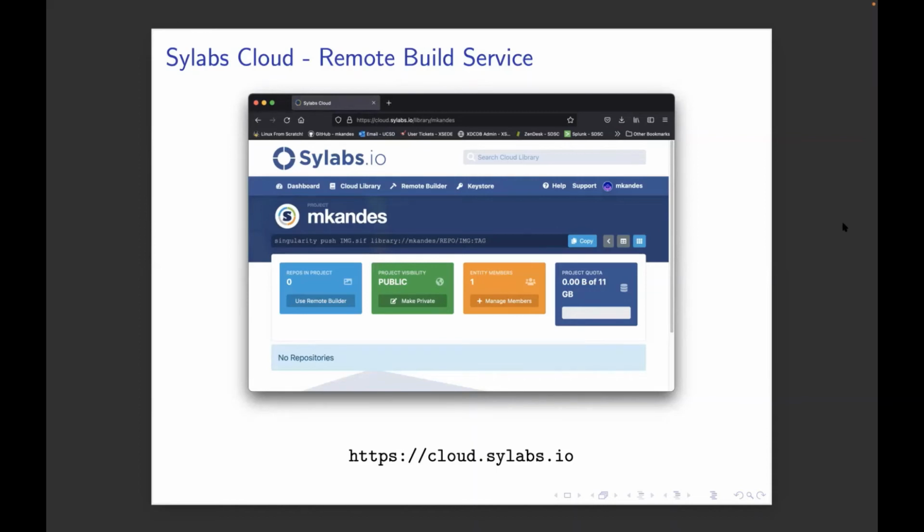Anna asks, how do you convert Docker to Singularity? I'll show you that in a second. I just want to get through a few more questions and I'll do a quick demo. But maybe that's where I'll start.